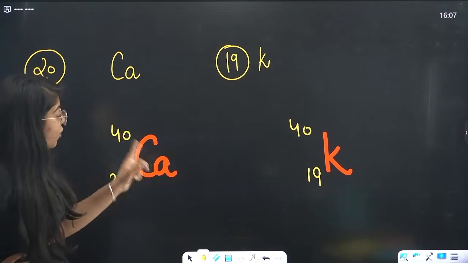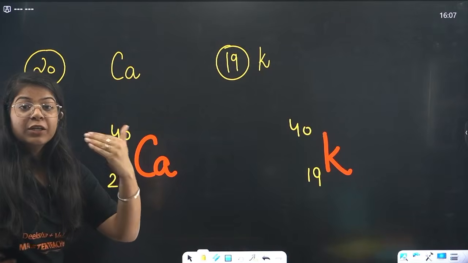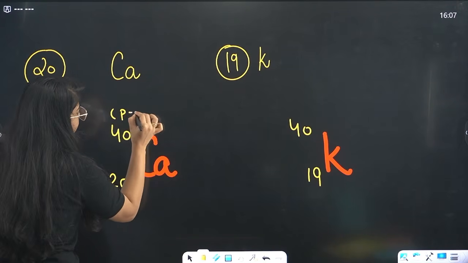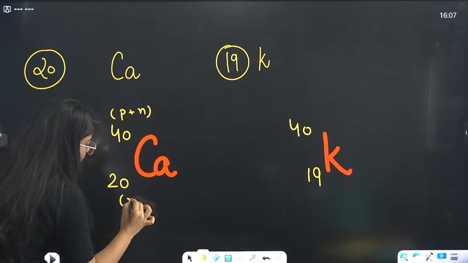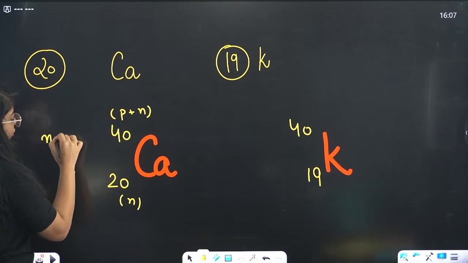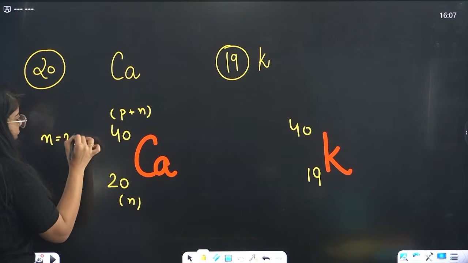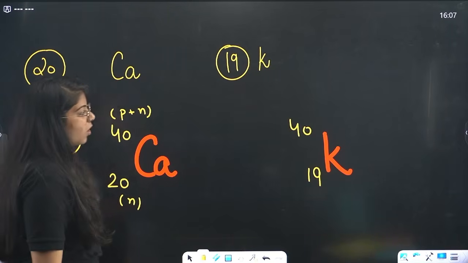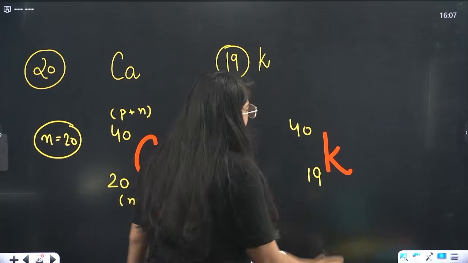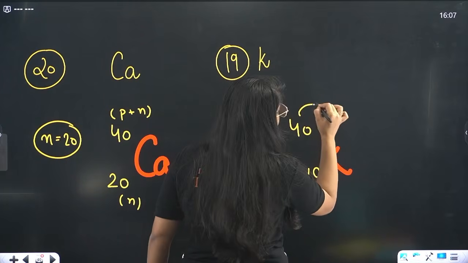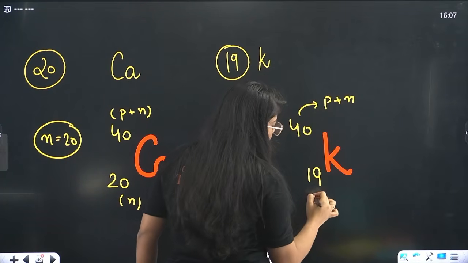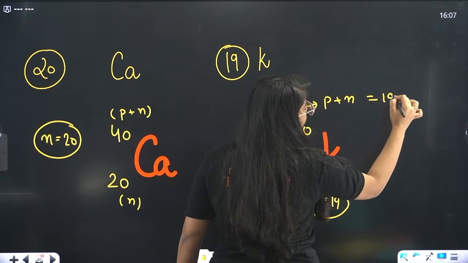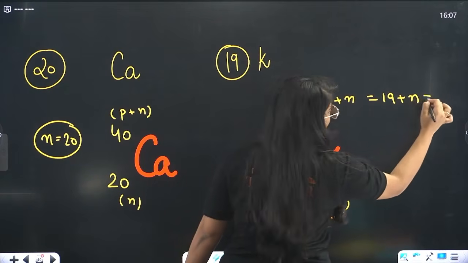Understood? Now from this you can also calculate neutrons. How? Mass number is proton plus neutron. So in calcium, the number of neutrons is 40 minus 20. Proton is 20, so the neutron is 40 minus 20, which is 20. Here, it is 40 minus 19. Proton is 19, so 19 plus neutron equals 40.